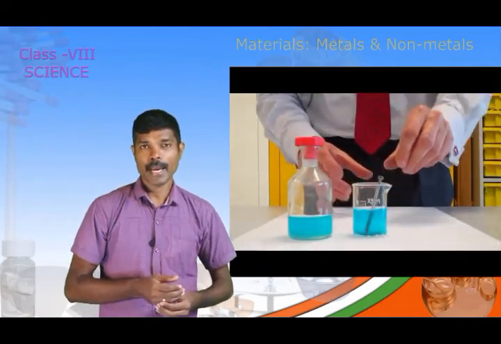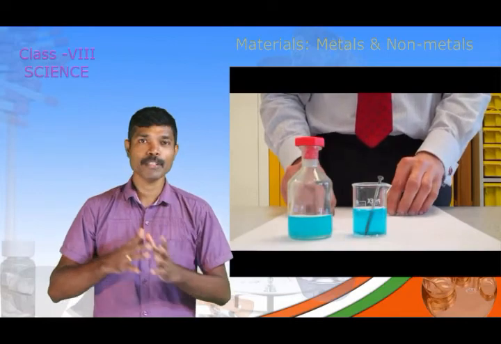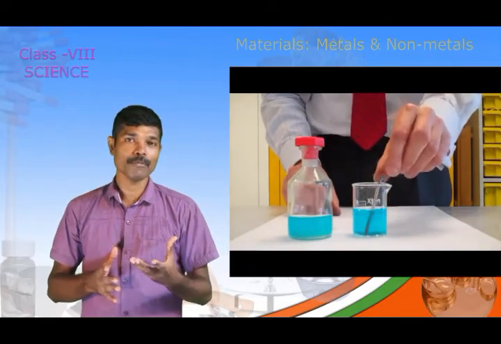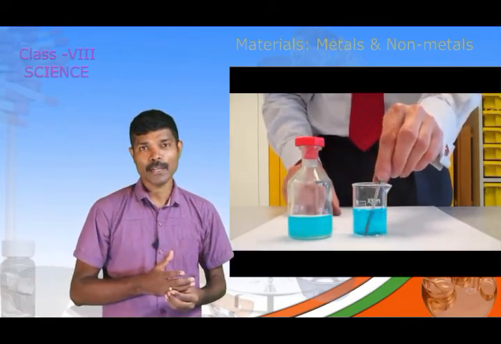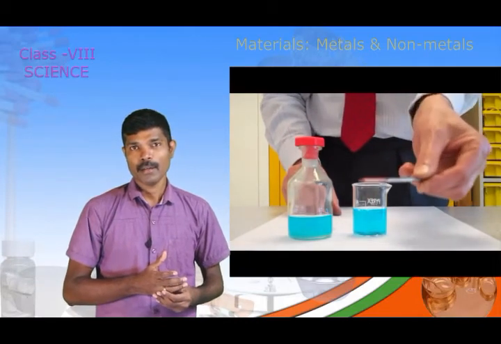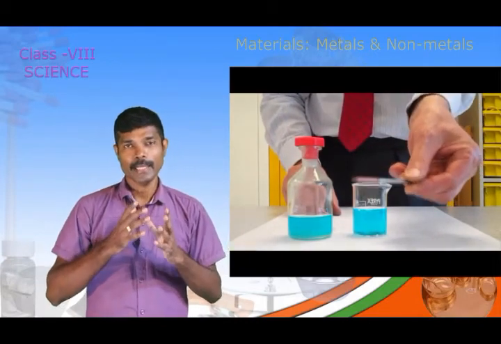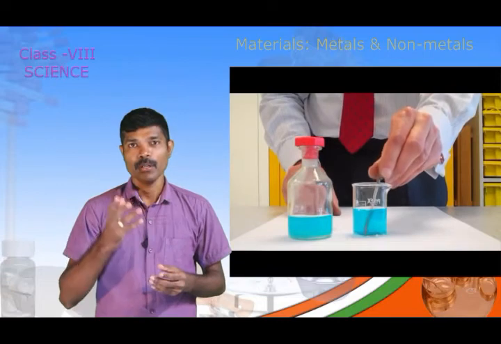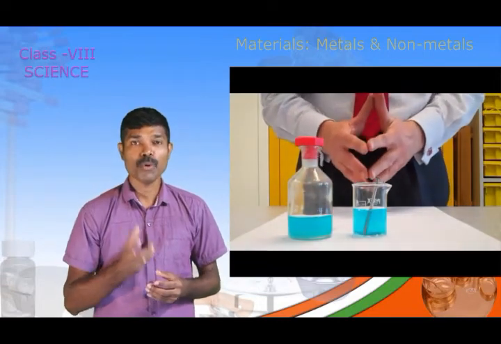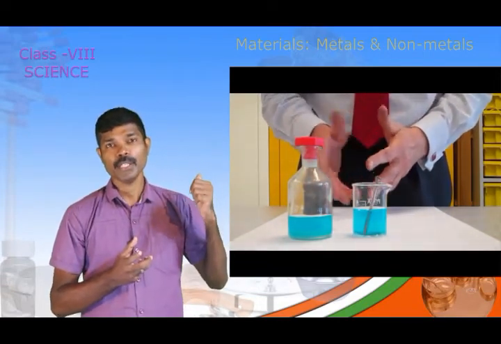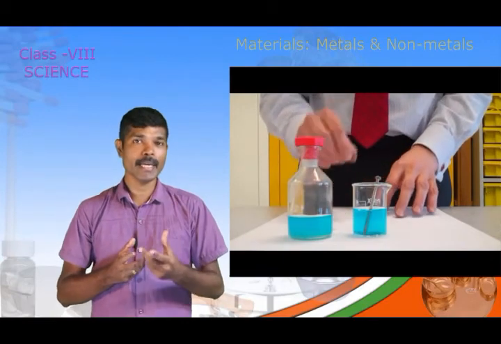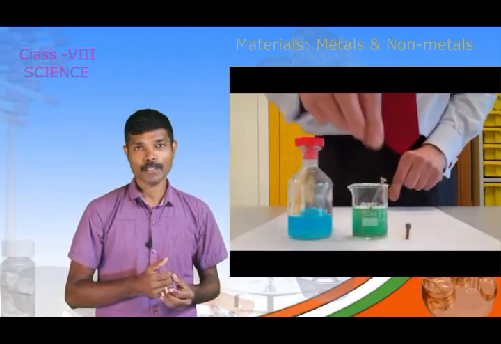When iron is added, after keeping it for some time, the color of the solution becomes light green, which shows that a chemical reaction has taken place in which the iron, which is more reactive in the activity series, displaces the less reactive copper metal from copper sulfate solution.